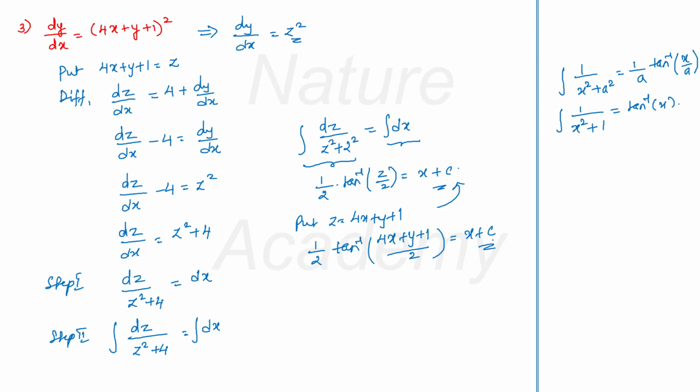I have one more example. 1 minus y into dx is equal to x minus 1 into dy. And the options are x minus 1 into y minus 1 is equals to c, x minus y whole square is equal to c, and the third option is x plus y whole square is equal to c, and the fourth option is x minus 1 into 1 minus y is equals to c.